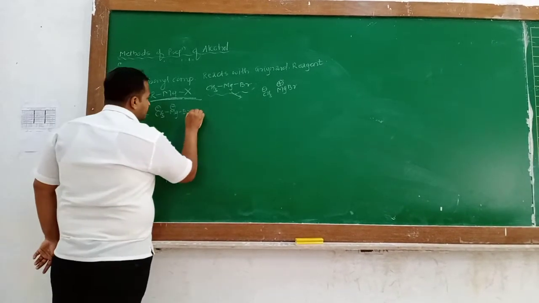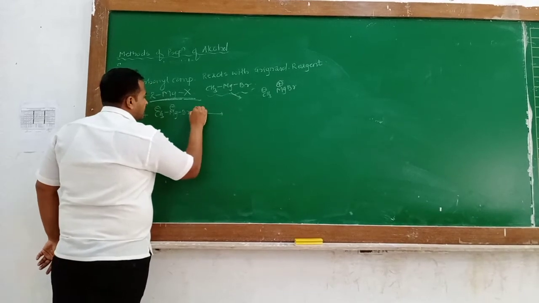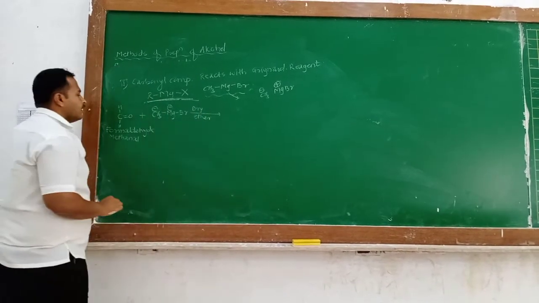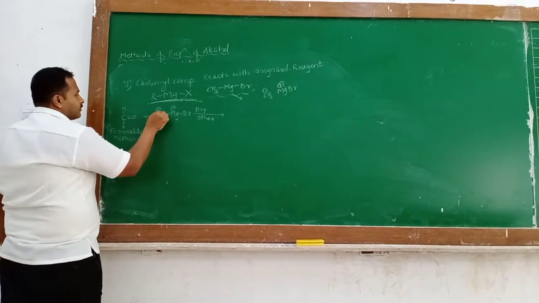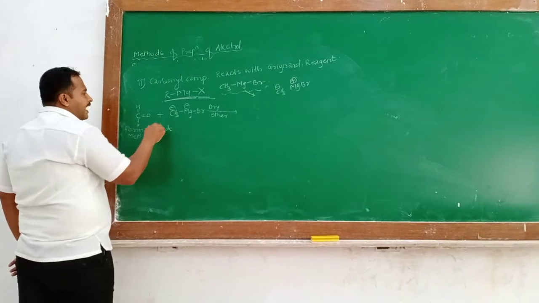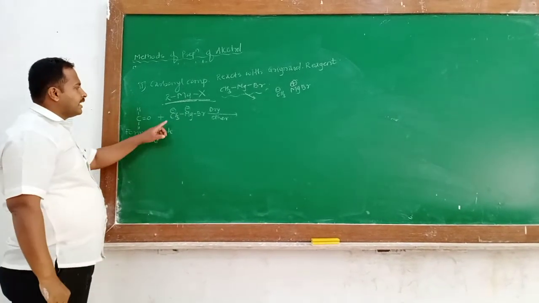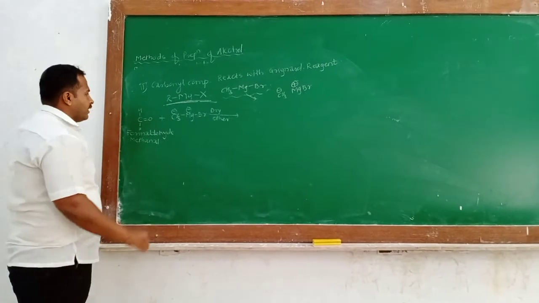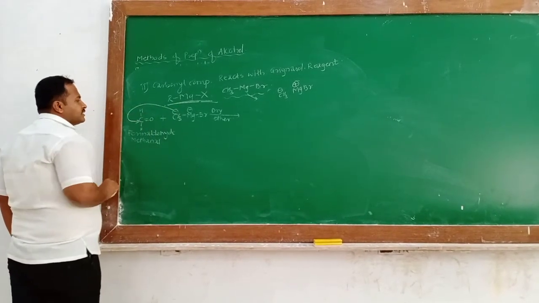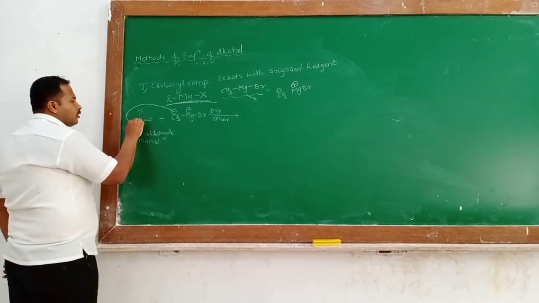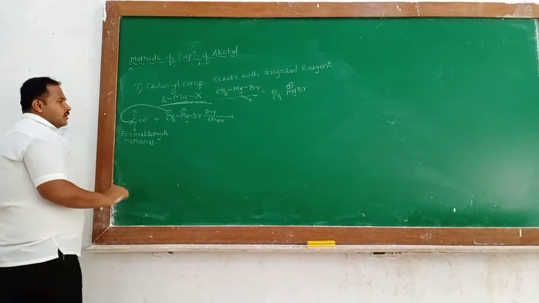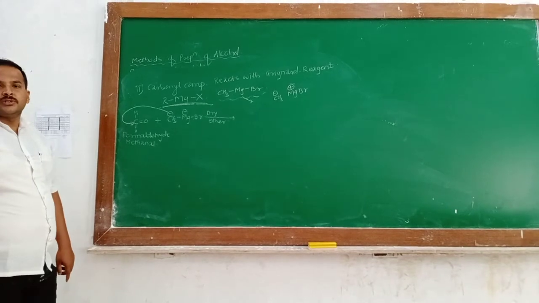In presence of dry ether, this negative charge makes a nucleophilic attack. You know that a nucleophile is an atom or group of atoms that carries negative charge. This nucleophile attacks the electron deficient carbonyl group. The carbonyl group is the C double bond O group, which acts as an electrophile.